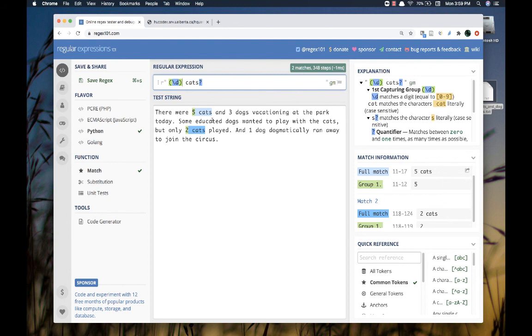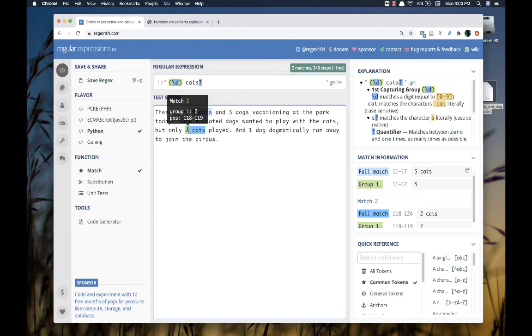But so you can see now 5 cats, the space CAT optional S, is part of the full match. But the thing that I'm capturing is the 5, the digit 5, and that is my group. Same down here for 2 cats.